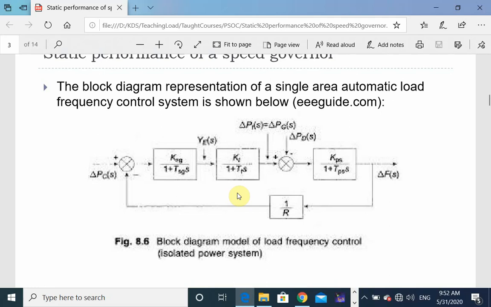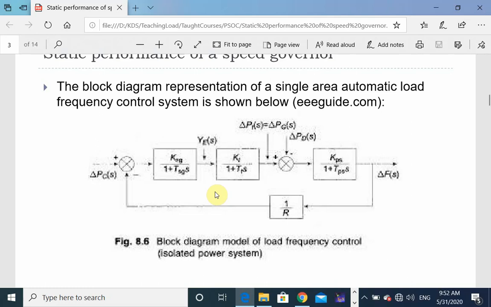Now static performance or steady state performance means whenever the dynamics are settled down, because it is not actually a static system, it is a dynamic system. So by static system we mean that whenever the dynamics involved in this system are settled down under final conditions, under steady state conditions, what will be the position, what will be the changes which occur in the system.